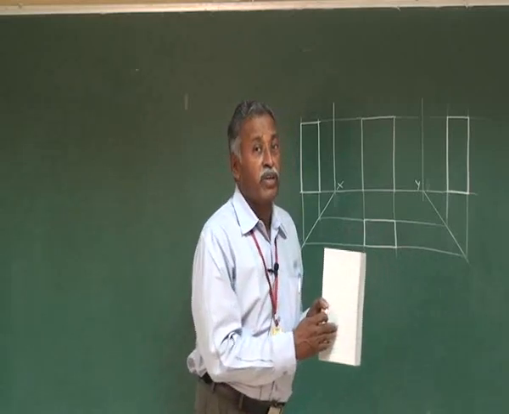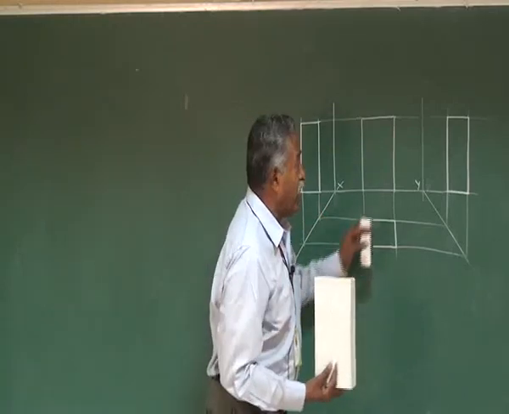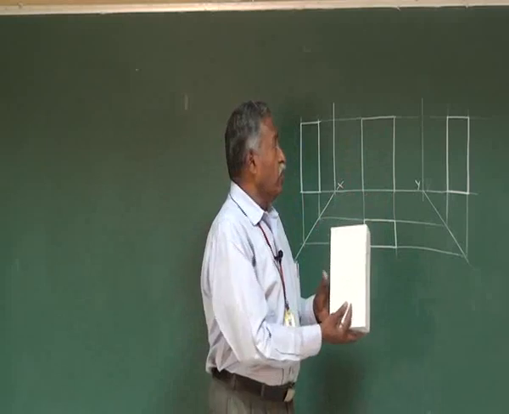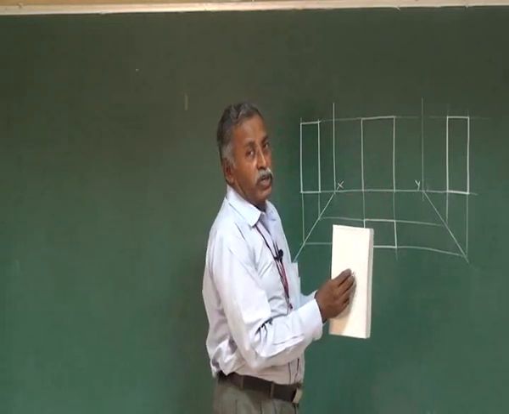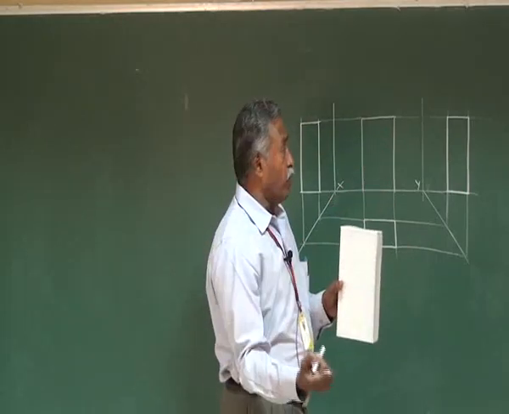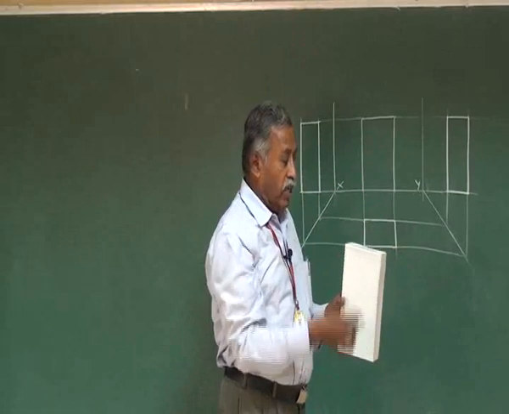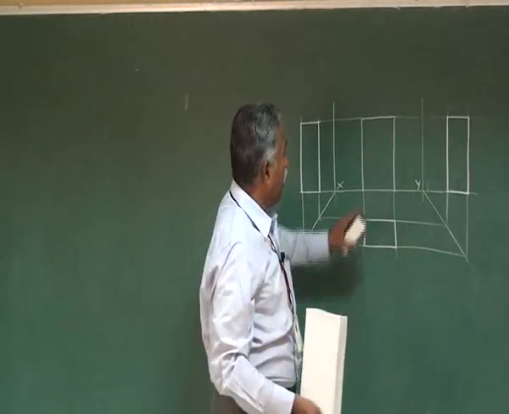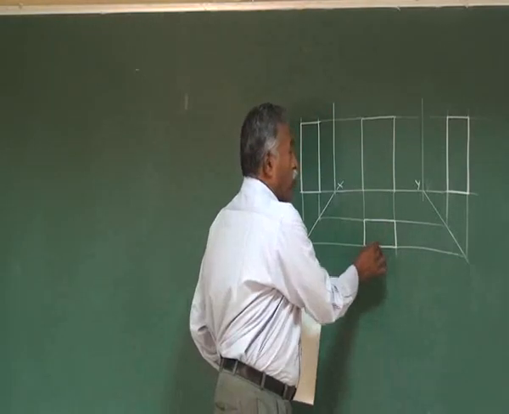So for getting the front view, the vertical plane is the plane of projection. We keep the object here, observe from this direction, and get the front view here. We observe from the top and get the view in the horizontal plane, rotate it by 90 degrees and keep it in line with the vertical plane. So your top view comes here.